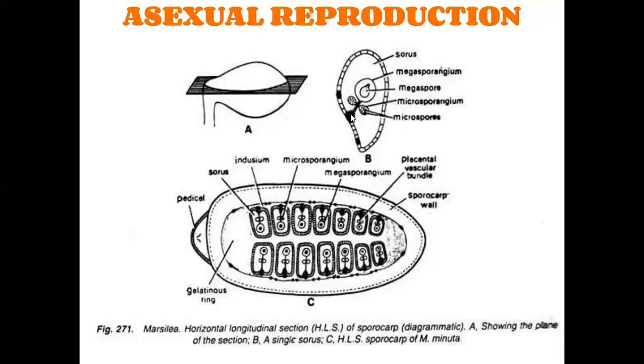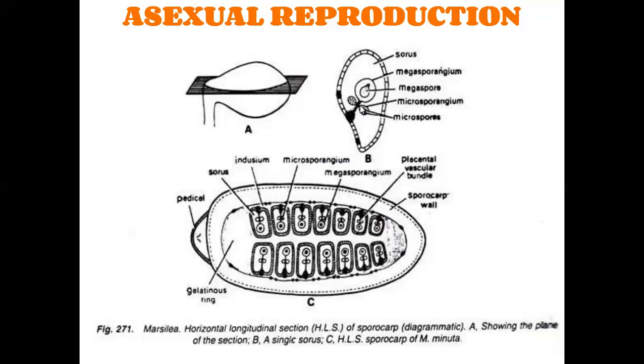Inside each sorus, 3 sporangia are present. Of these 3 sporangia, 2 are microsporangia and 1 is a megasporangium. They are attached on a stalk-like structure called the indusium. The microsporangia are arranged in an opposite manner.